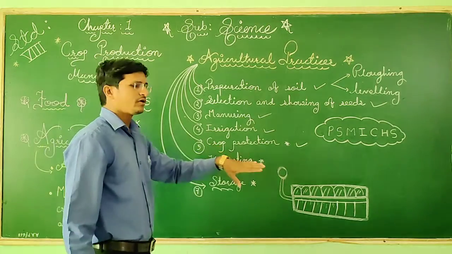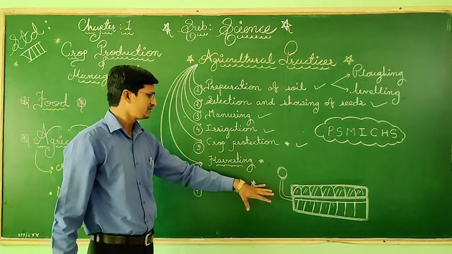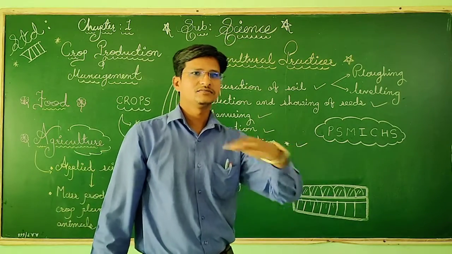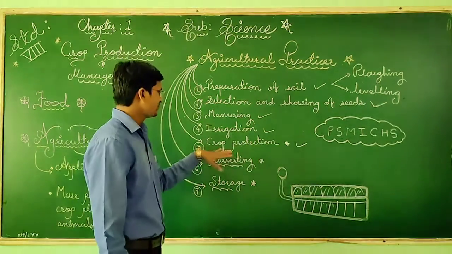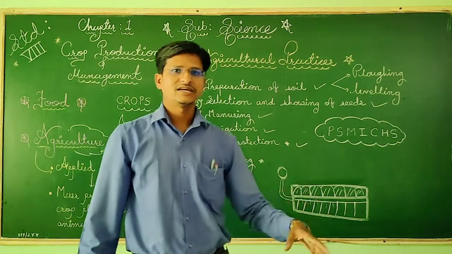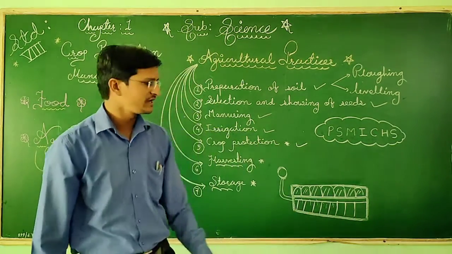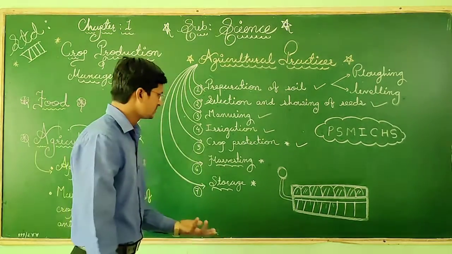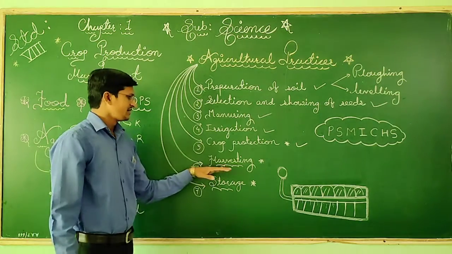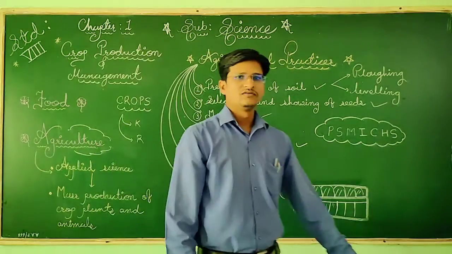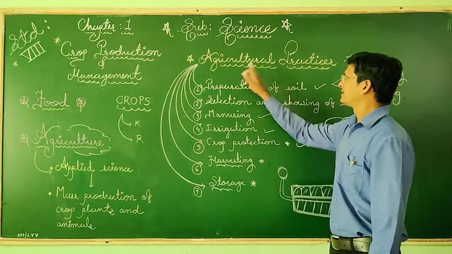Protection of the crop: if any insects or microorganisms settle on the crops, at that time we use crop protectors, insecticides, pesticides. We use all of these. Rodents, you know, are very dangerous and harm the crops. And then harvesting and storage. So these are the 7 steps that are very crucial for agriculture practice.